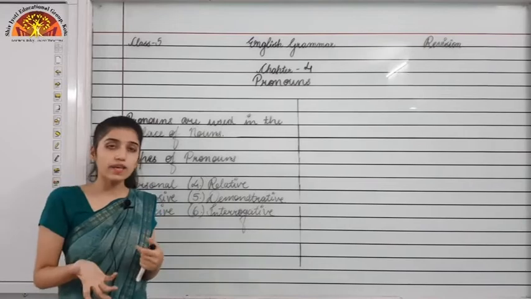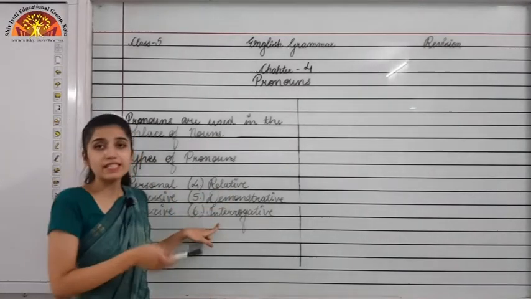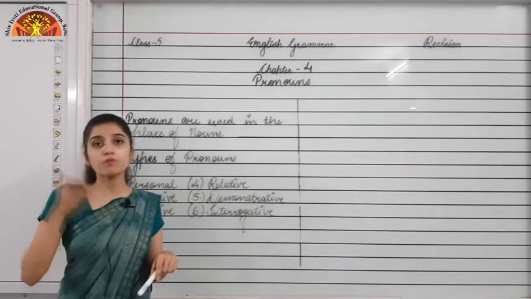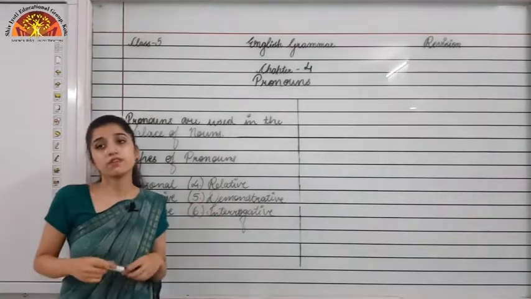So when we are asking questions, the WH family that we are using, these are categorized as interrogative pronouns. So I can say who, whom, which, what, when. These are some examples of interrogative pronouns.